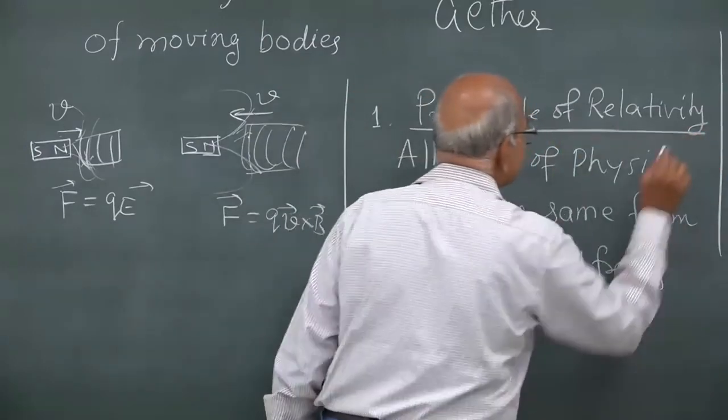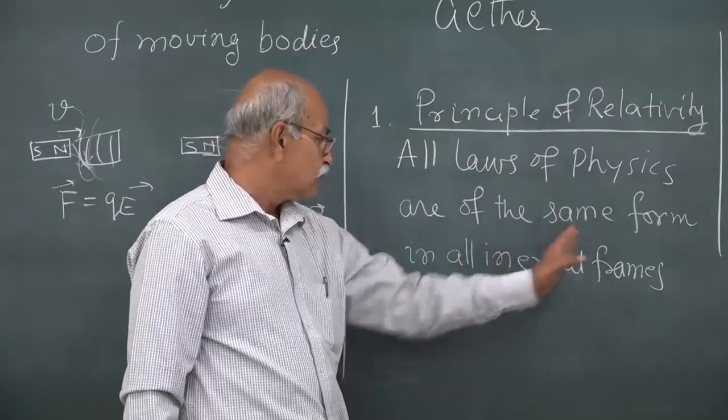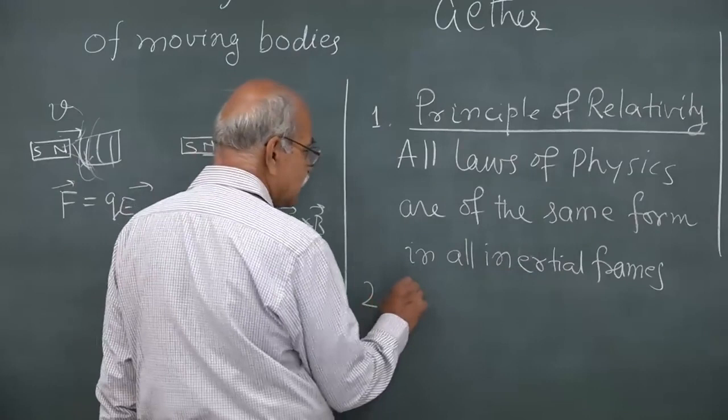So, this is principle of relativity. All laws of physics are of the same form in all inertial frames. The second is constancy of speed of light.